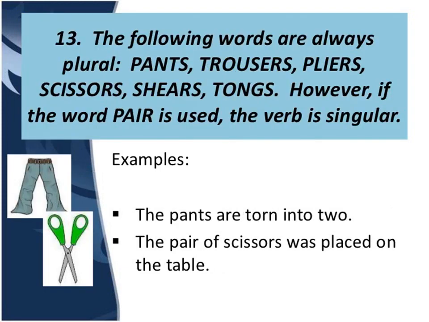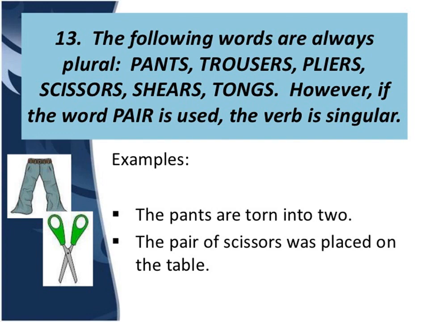Next, the following words are always plural, like pants, trousers, pliers, scissors, shears and tongs. But if the word pair is used, the verb is singular. If without pair these words are coming, then plural verb will be supplied. If the word pair has been used, then the verb will be singular.